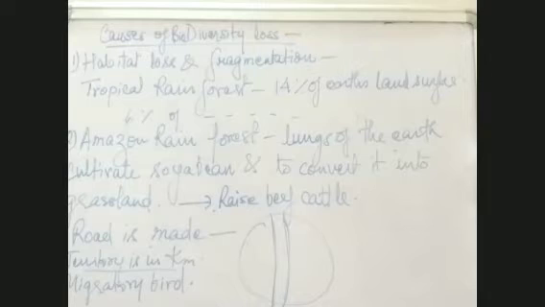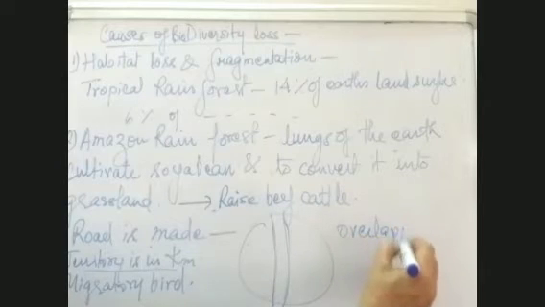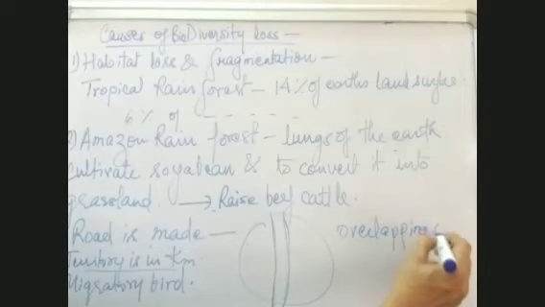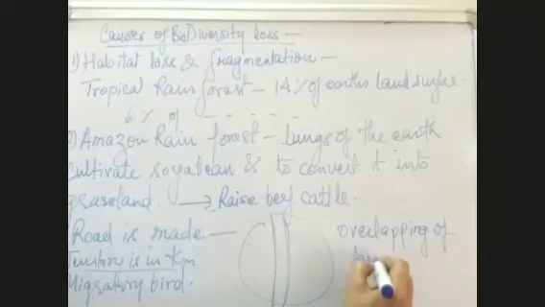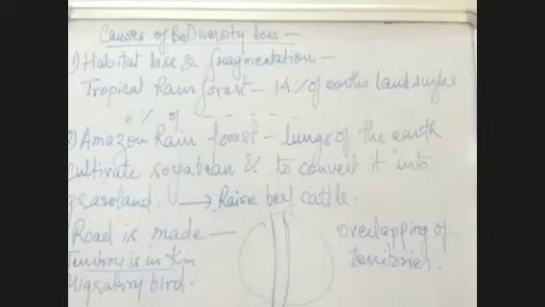Same way, sometimes what happens, the territories overlap. There is overlapping of territories because of less space. What is this overlapping of territories? That means sharing of territories. Suppose there is a sharing of territory or overlapping of territory between two lands, then what happens?